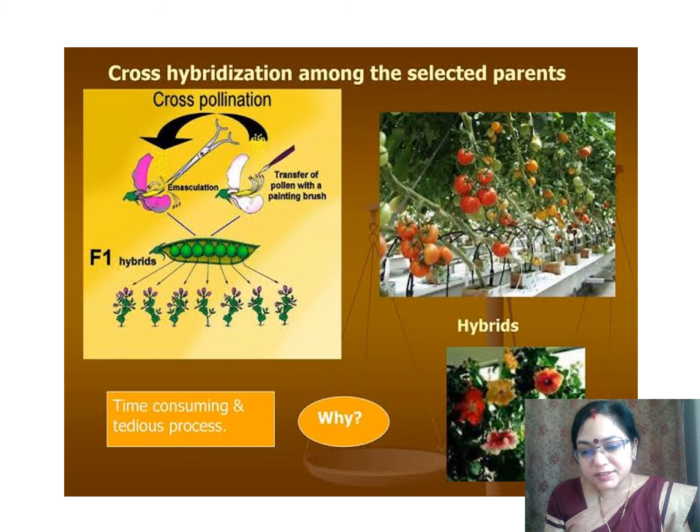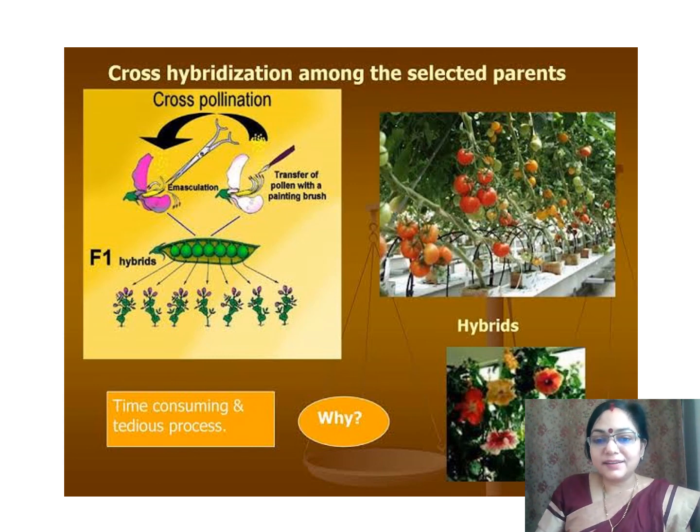In the previous slides, you have seen the process of hybridization. You have seen that it is quite a time-consuming and tedious process. Even though, we like hybrid plants and hybridization is done in selected plants. You can see here tomato plant, hybrid tomatoes.